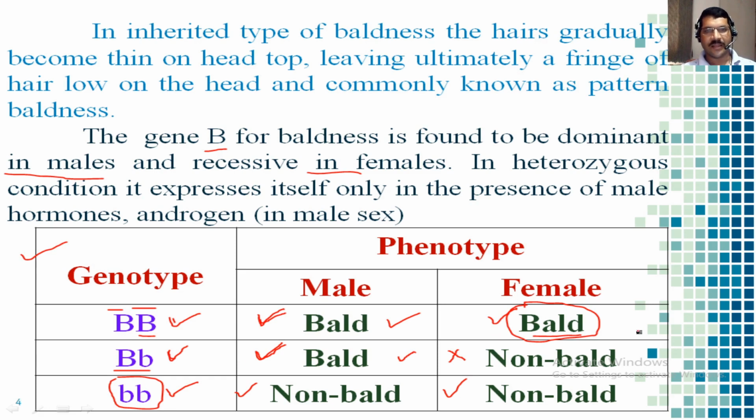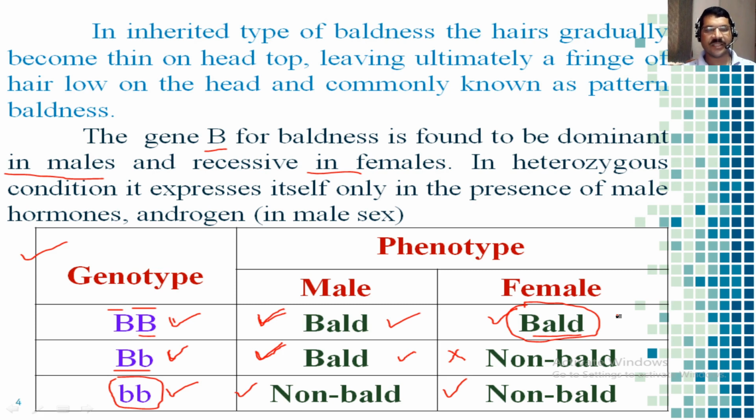So in this video we have discussed sex influenced genes, and we took the example of baldness in humans. So which are the sex influenced genes? These are genes which are present the same in males as well as females, but according to sex, if they are present in males they show one phenotypic expression, and the same genes in females show a different phenotypic expression.